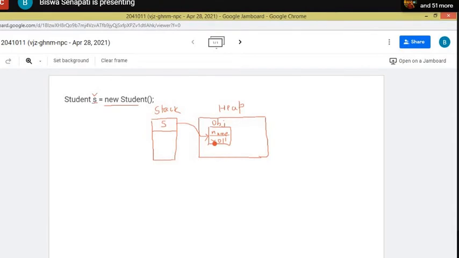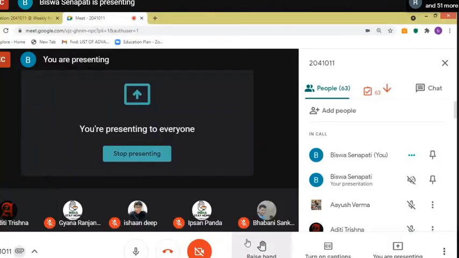If the class Student has two instance variables, name and role, then for the object the memory is allocated in the heap area and the object reference is referencing that object. That's why I write S.name, S.role, S.getData, S.showData, because this S is referencing that object. Are you realizing? Yes. Okay.